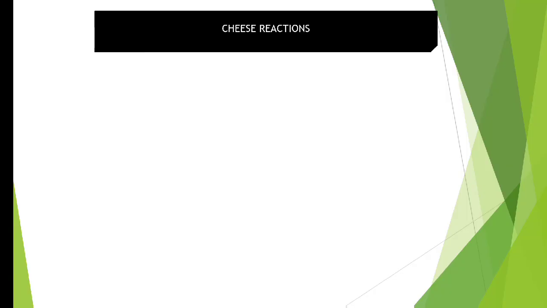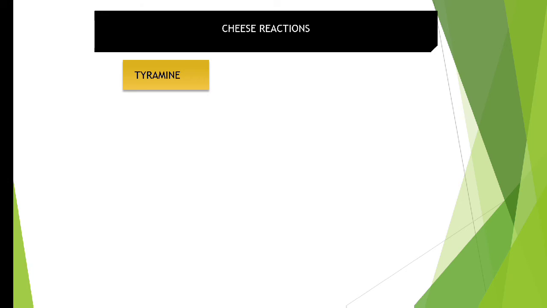So now we'll talk about the cheese reaction. What exactly is this cheese reaction? Cheese, you might know normal cheese, what you eat, you apply it on bread and sandwich the cheese and consume it. So this cheese contains a large amount of an amino acid known as tyramine.